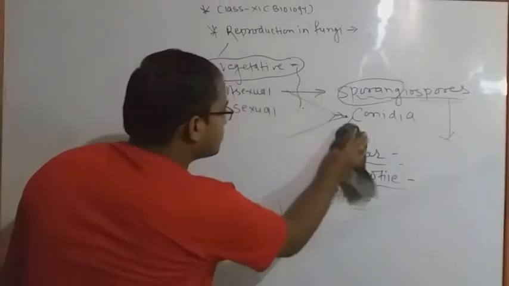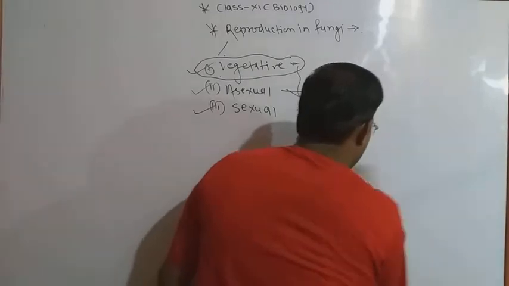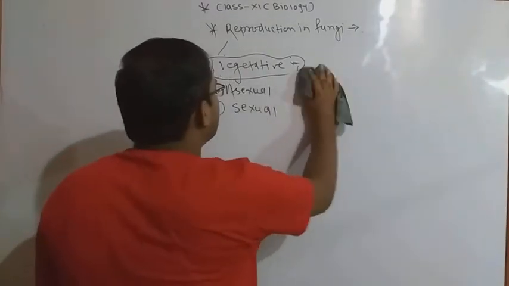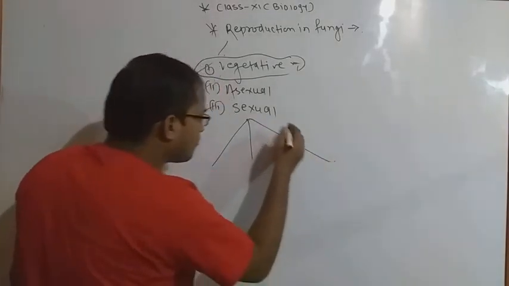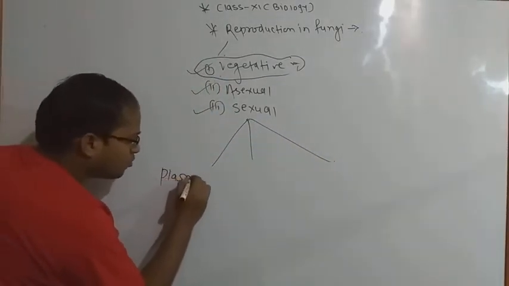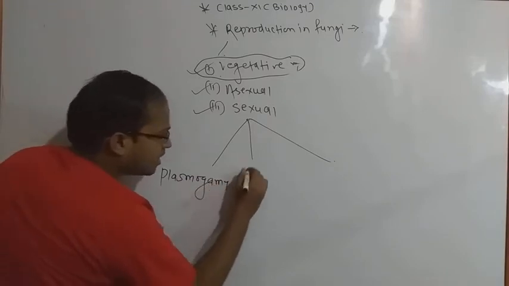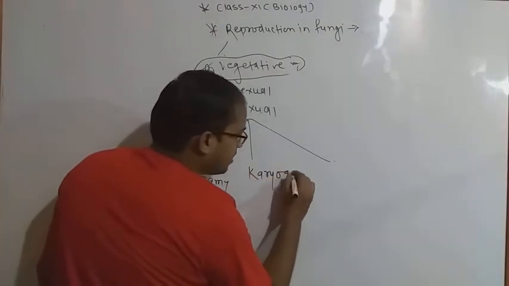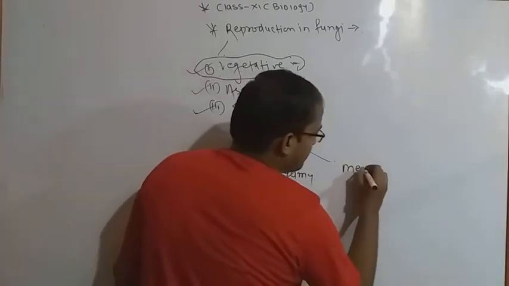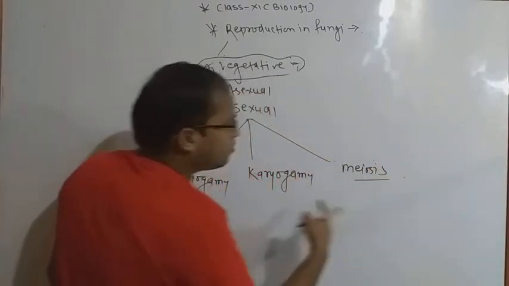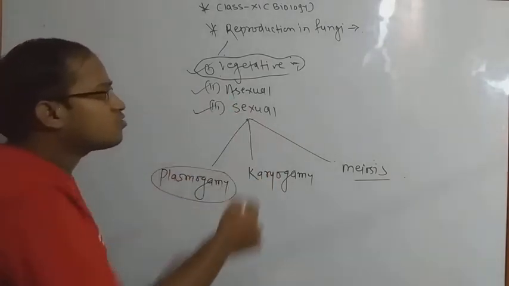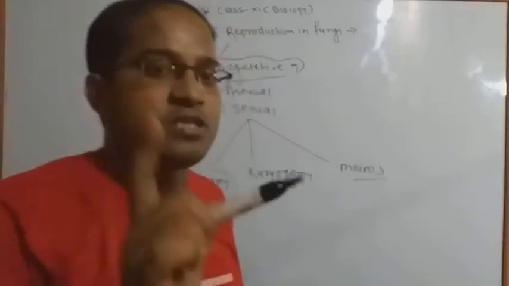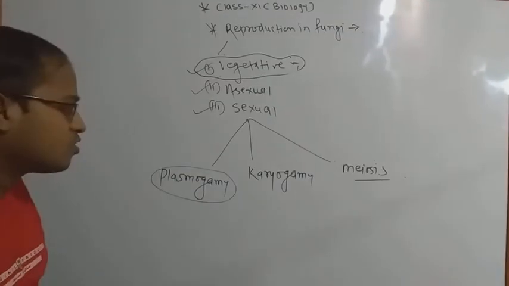Okay, so next we are going to discuss sexual reproduction. Sexual reproduction is generally done by three types of phases. First is plasmogamy, second is karyogamy, and third is meiosis. I already told you about mitosis and meiosis. Sexual reproduction in fungi generally takes place by three modes: first plasmogamy, second karyogamy, and third meiosis.